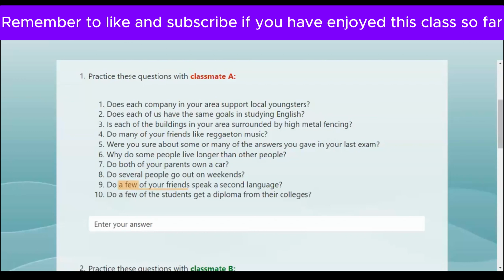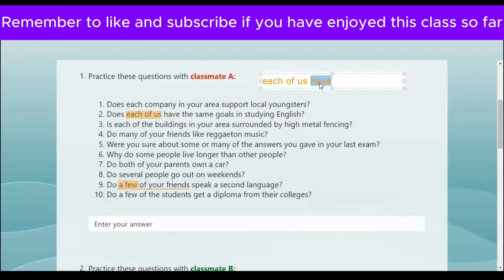Second, does each of us have the same goals in studying English? In my opinion, that is personal, but I think that each of us have different goals. It's not the same studying English. So would it be each of us have different goals?